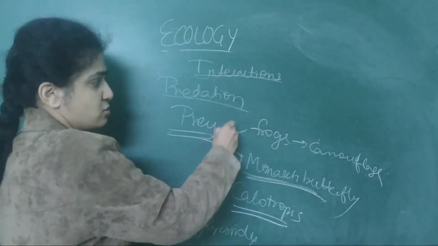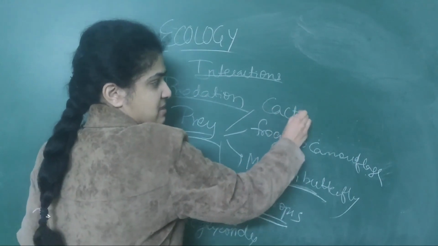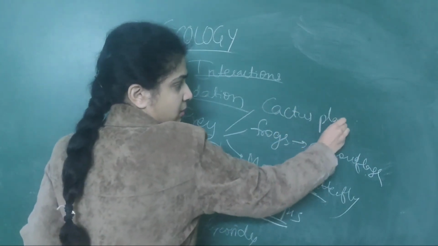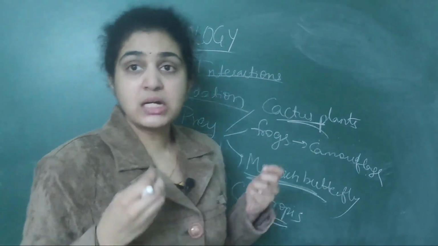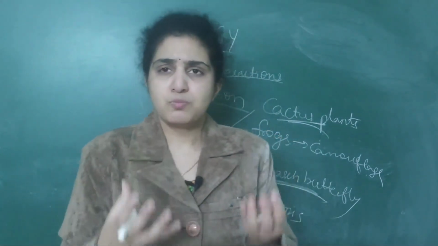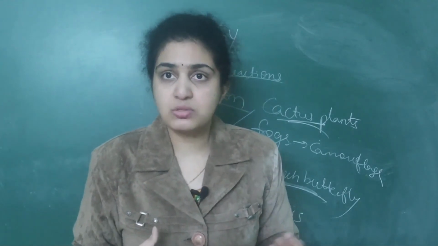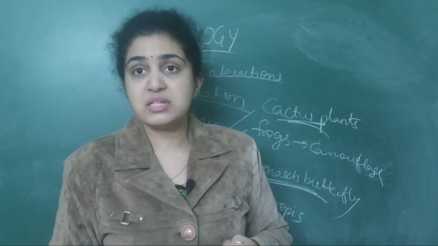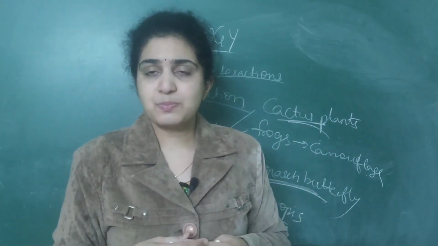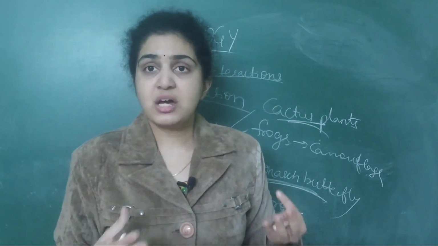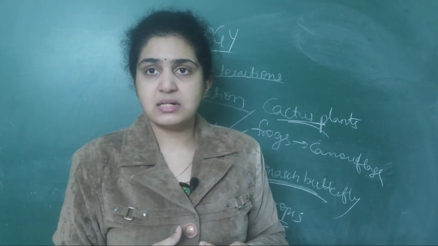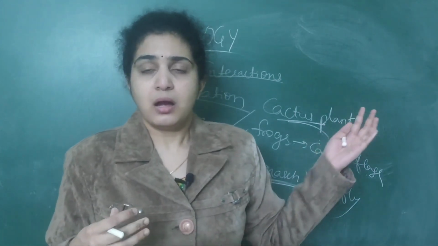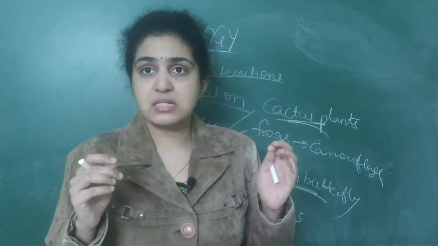Another example is cactus plants. They are also able to survive because herbivores, meaning goats, cattle, cows, do not go to these cactus plants. Cactus plants, as you all know, develop in deserts. They develop thorns on them.